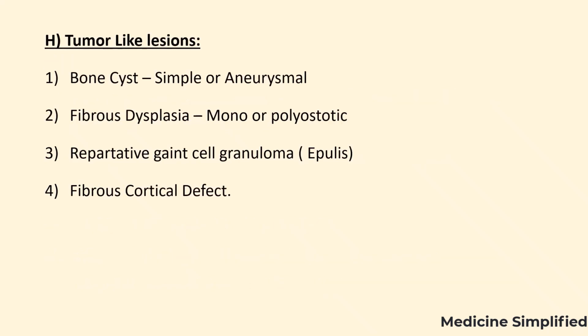There are some lesions that resemble tumors, which include bone cyst, classified into simple or aneurysmal. Next is fibrous dysplasia, classified into mono or polyostotic fibrous dysplasias, and reparative giant cell granuloma. Next is fibrous cortical defects. These are not true tumors.